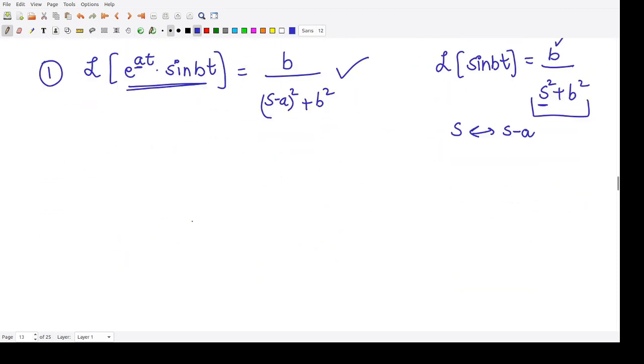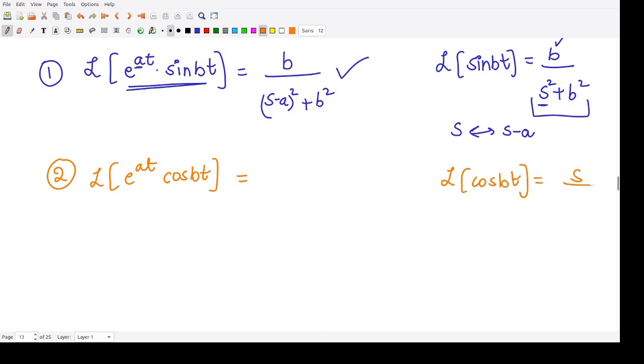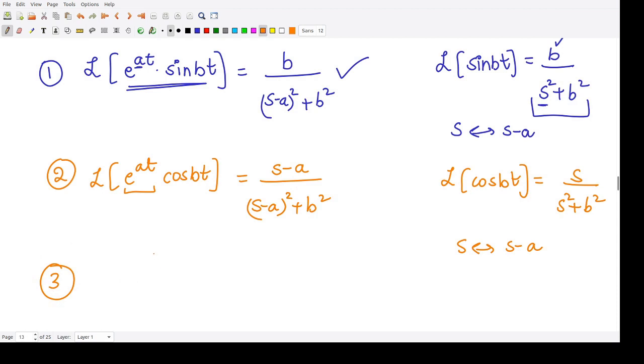Again, if I now calculate the Laplace transform of e to the power at cos bt, because we know the Laplace transform of cos bt is nothing but s divided by s square plus b square, and here we have multiplied this with e to the power at, s is replaced by s minus a. So this becomes s minus a divided by s minus a whole square plus b square. This is another thing that we got from here.